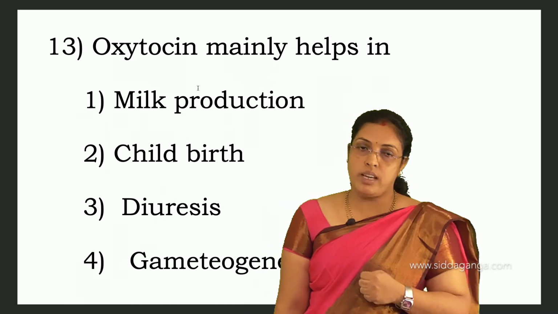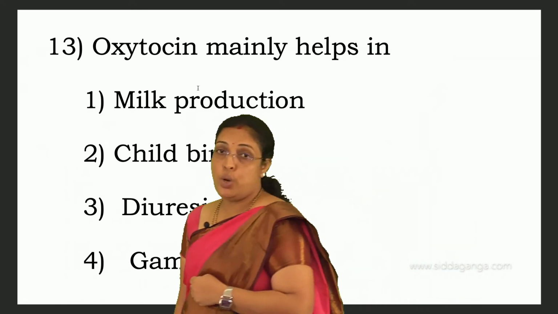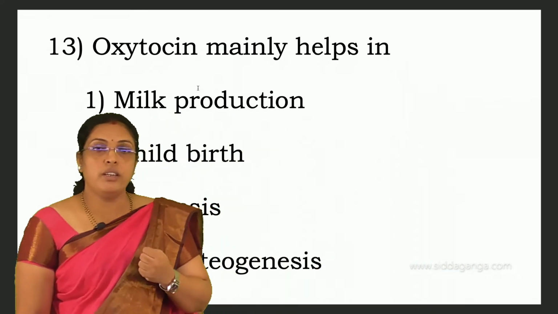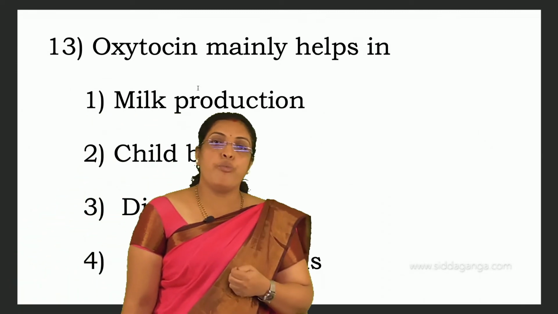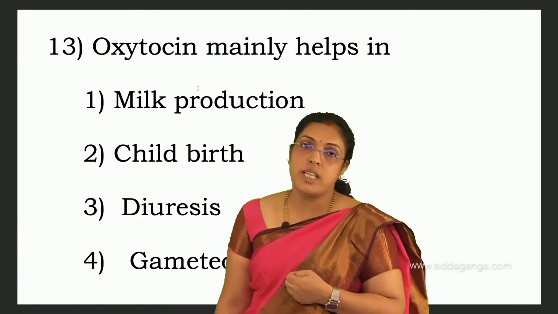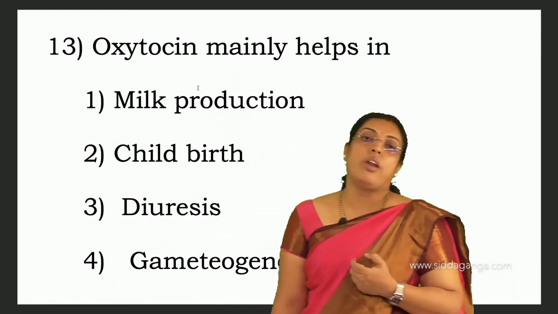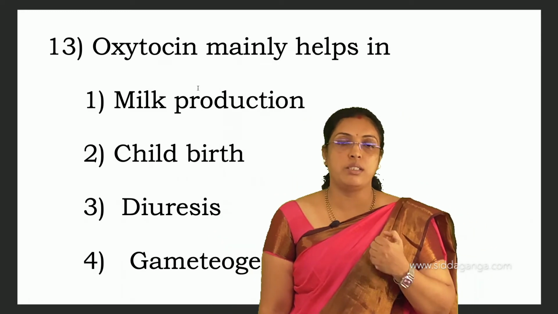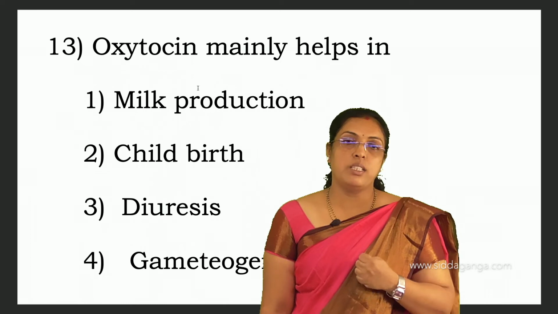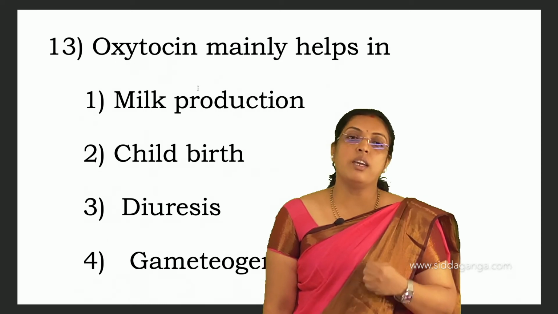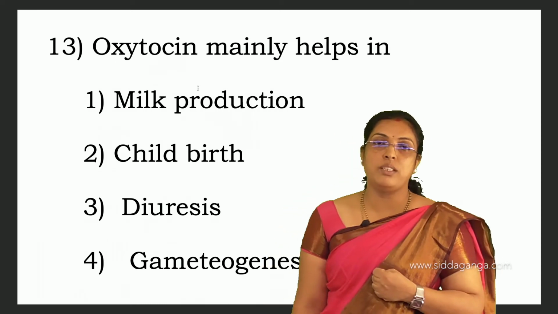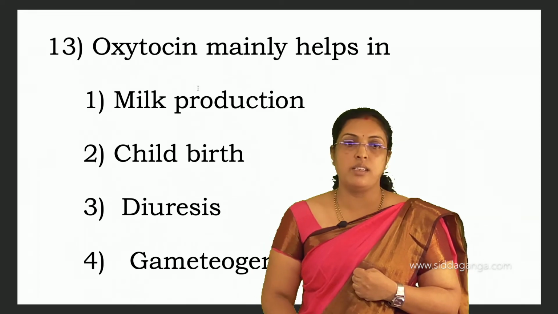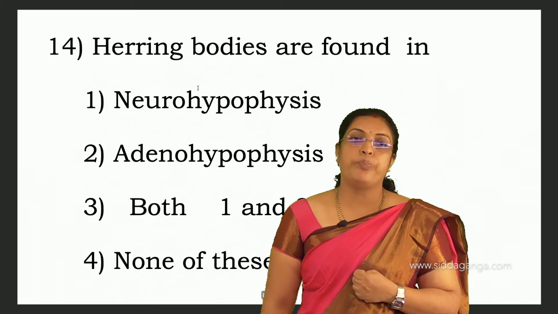And childbirth, yes, oxytocin induces strong or vigorous contraction of the myometrium of the uterus. That continuous contraction of the myometrium of the uterus results in childbirth, results in parturition. So oxytocin mainly helps in childbirth. Second is the answer for the 13th question.